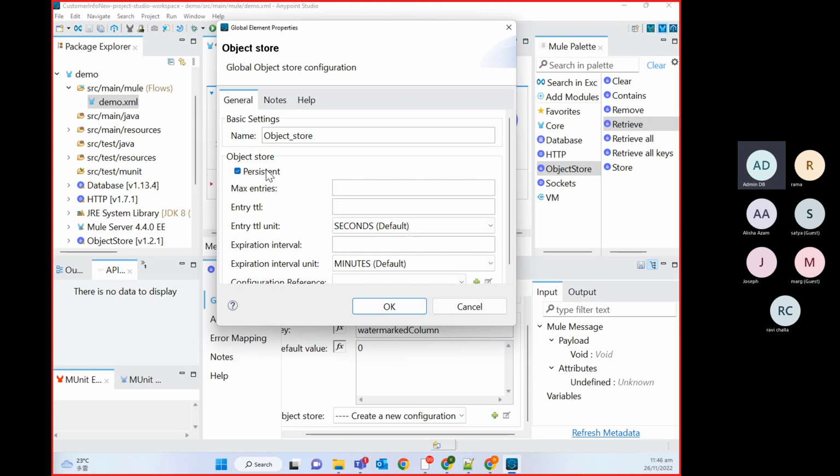After restart also, it will keep taking that same key value pair until that key value pair expires. But if you do not select this option, what will happen? If your Mule application restarts, you will lose all the key value pair data, no matter whether it has completed its expiration time or not, in case of non-persistent.